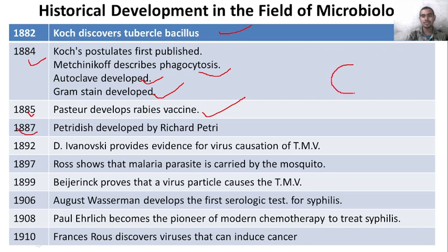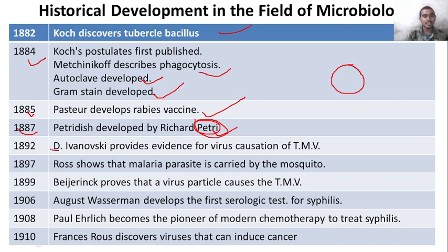How does a Petri dish look? It is a circular dish. If you are in college, if you ever visit a laboratory, even in school time, you will find the Petri dish that was developed by Richard Petri. That's why this plate is called the Petri dish, because of his last name.